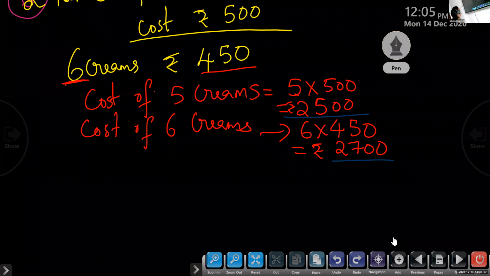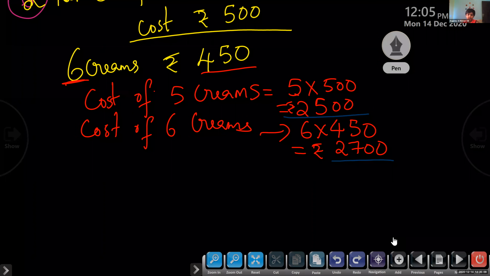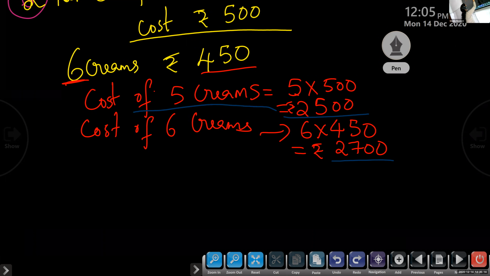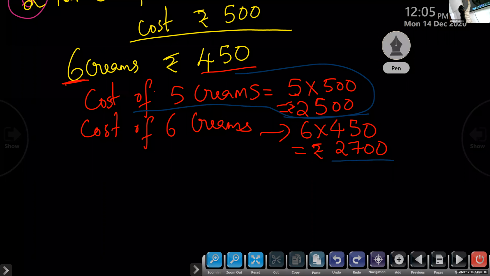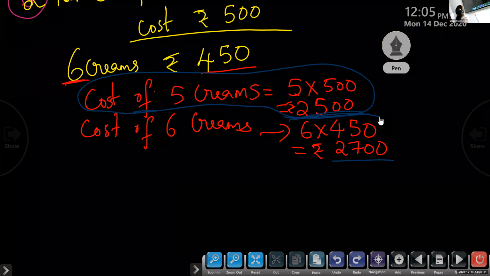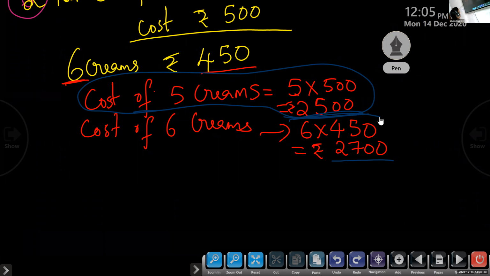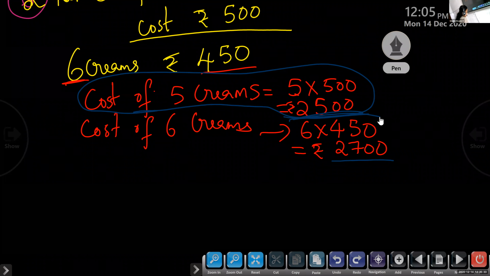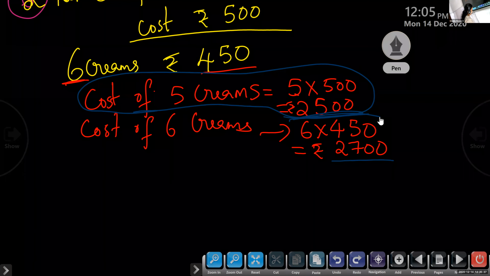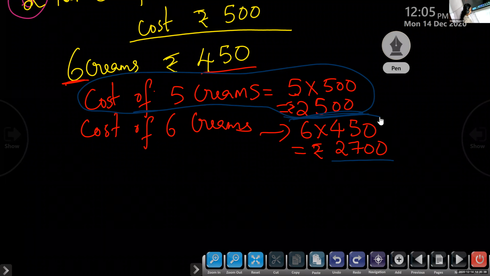He has to buy the pack of 5 creams, each costing 500 rupees. 2,500 is the lesser amount, 2,700 is more. So he has to buy the packet which has 5 creams, each weighing 150 gram.